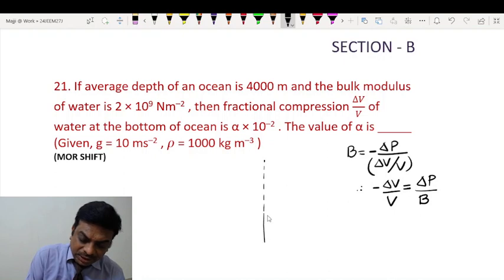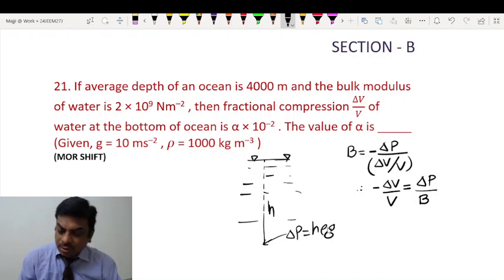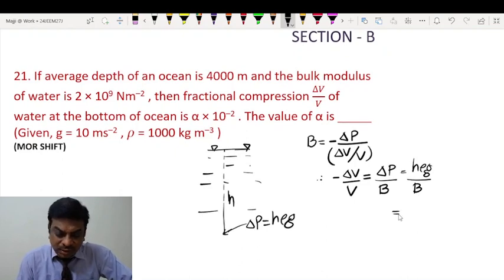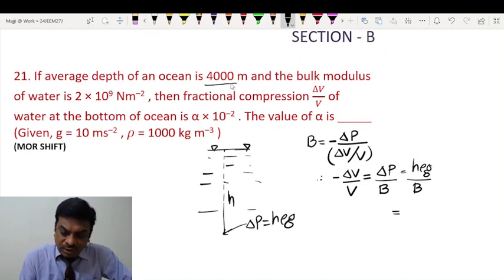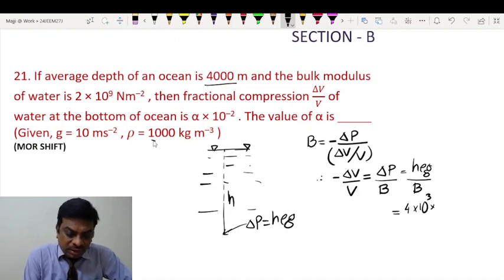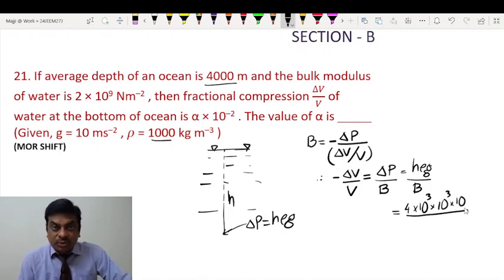Now at a depth h below the free surface, the change in pressure will be h rho g. So therefore, I'll put here h rho g. Let us substitute the values, students. h is given as 4000 meters, so 4 into 10 power 3 meters. Rho, the density of water, is 1000 kg per meter cube, and g is taken as 10. Students, I have substituted all the quantities in SI units, so I am not writing the units.